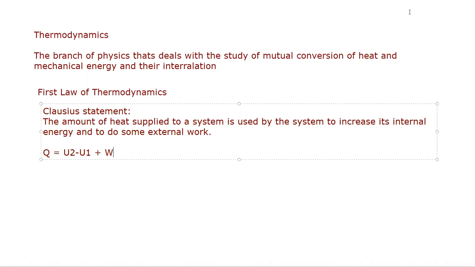That Y amount which he has taken as his profit is the change in his internal energy. His bank balance has increased, right? So suppose the system is your contractor and you are giving heat, which was money in that case. If you give heat to a system, it will increase its internal energy by using some amount of that heat, and the rest of that heat will be used for doing external work.